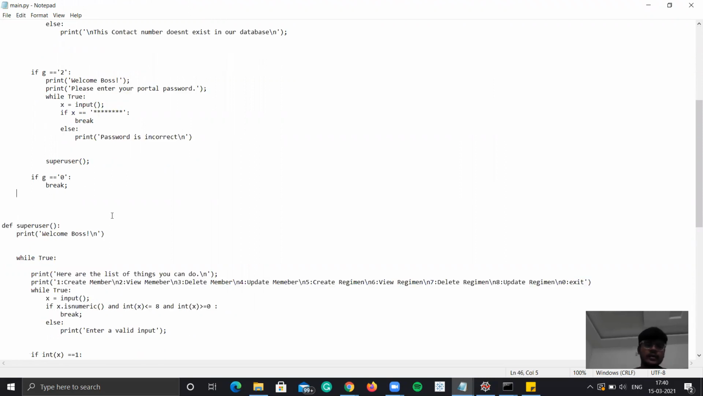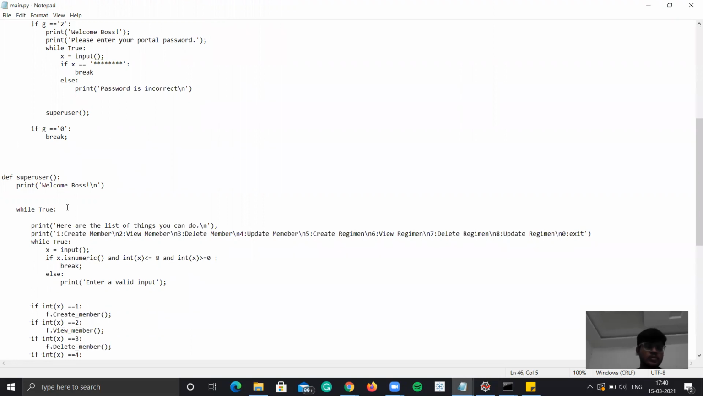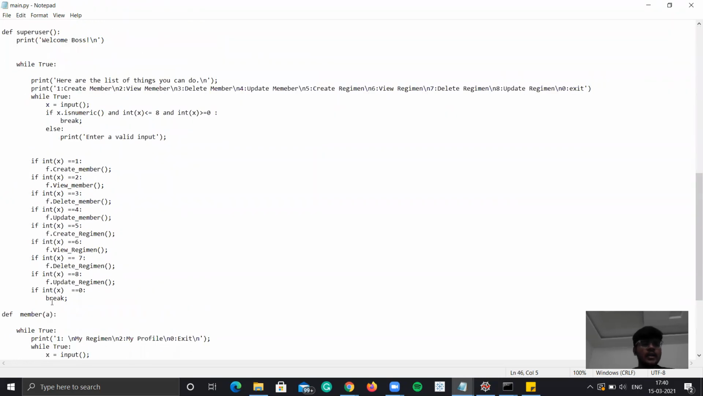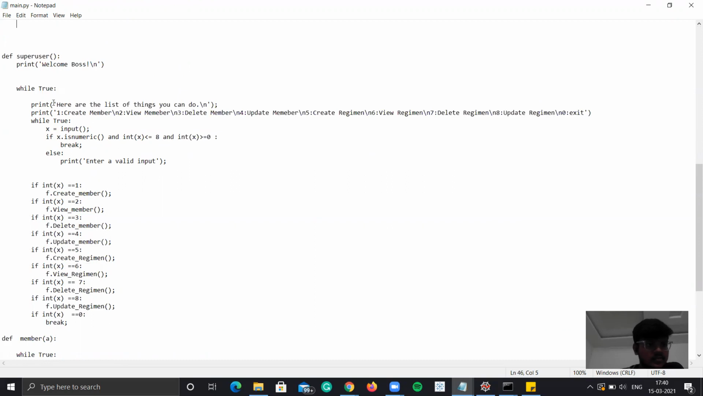So as I said, I have created two more functions: super user and member. And super user, it will ask me the password, right? The password is nothing but 8 stars. In super user, it will print welcome boss, and after that it will